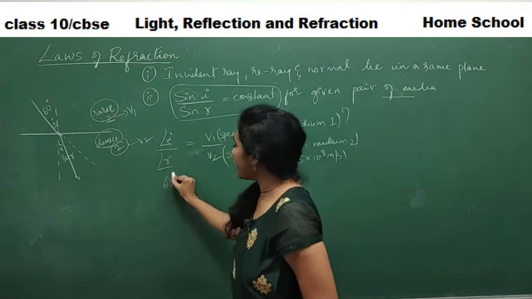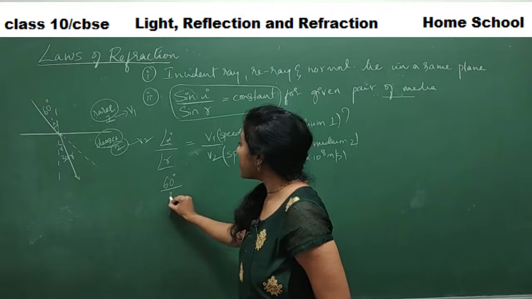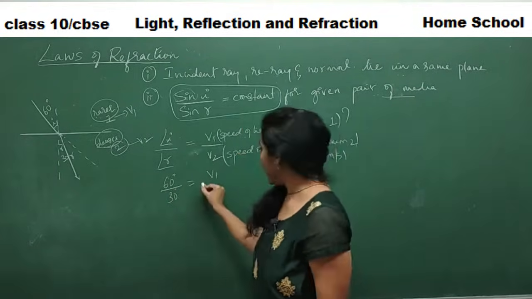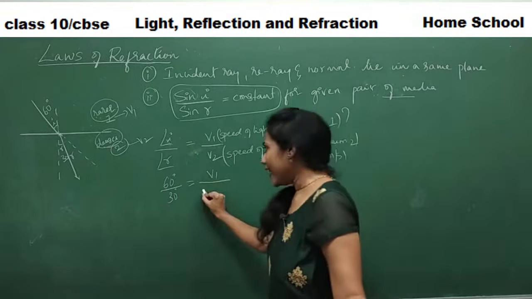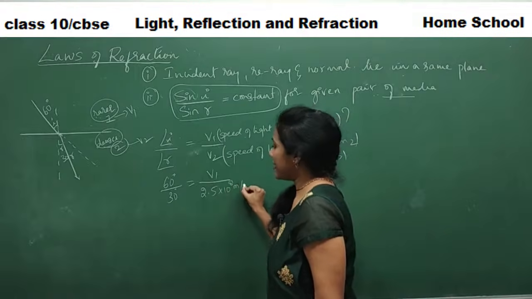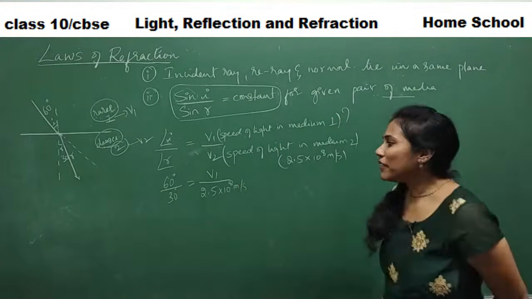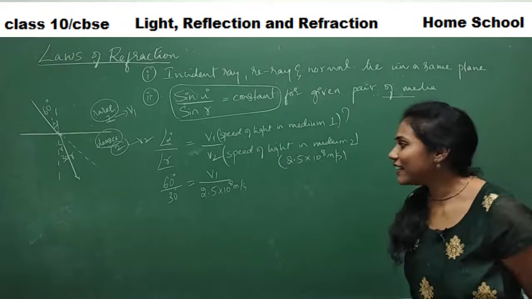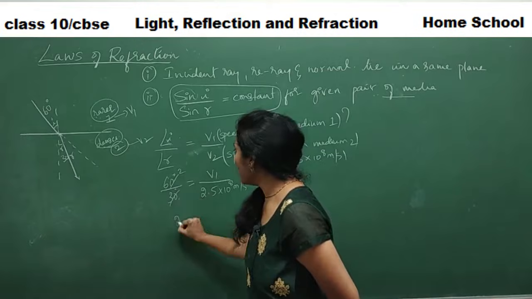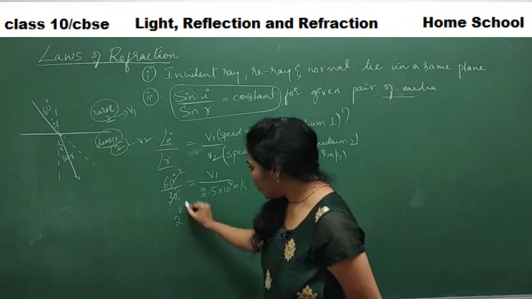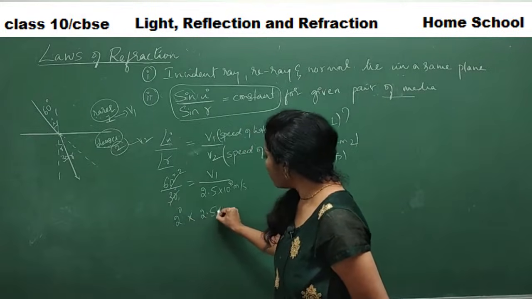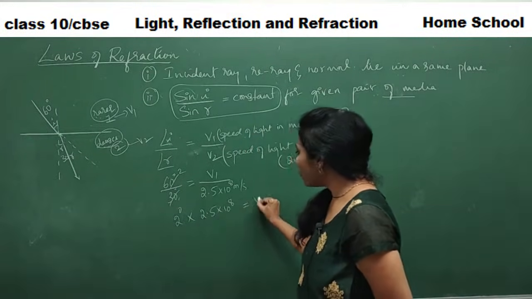So substitute the values. Angle I is 60 degrees, angle R is 30 degrees, equal to V1, which I have to find out, divided by V2, which I gave you, 2.5 into 10 to the power of 8 meter per second. So how do you calculate this? Twos are 2 degrees, right? So will you calculate like this: 2 degrees into 2.5 into 10 to the power of 8 is equal to V1?